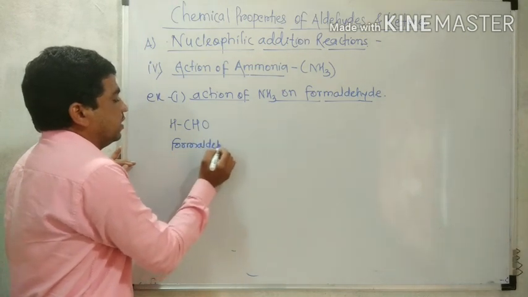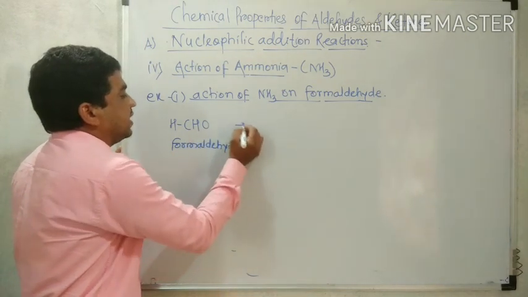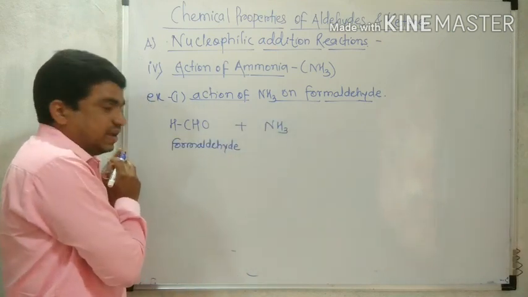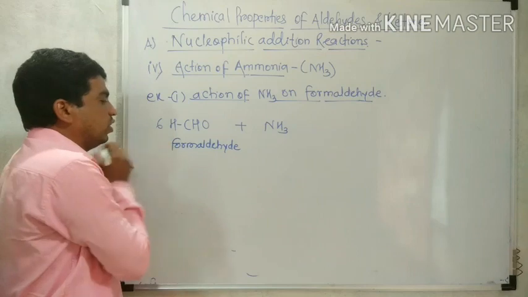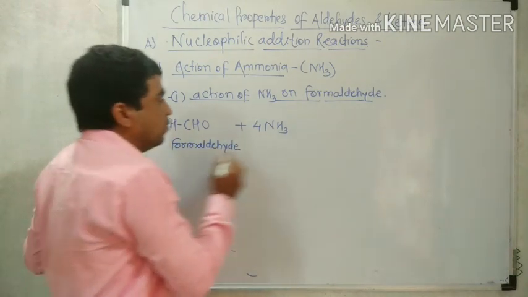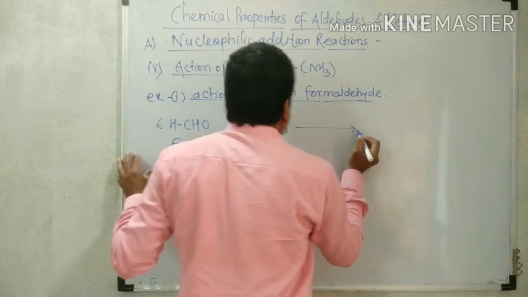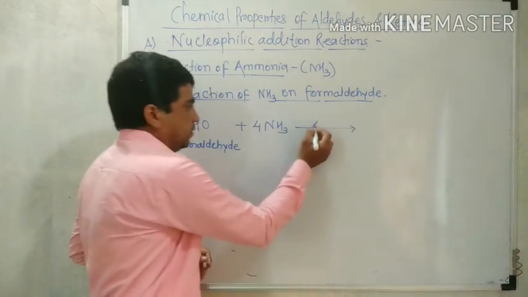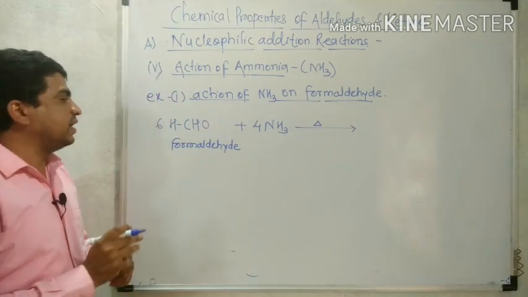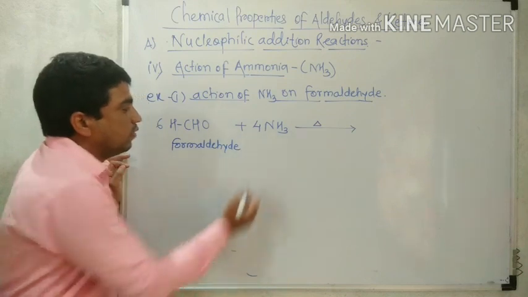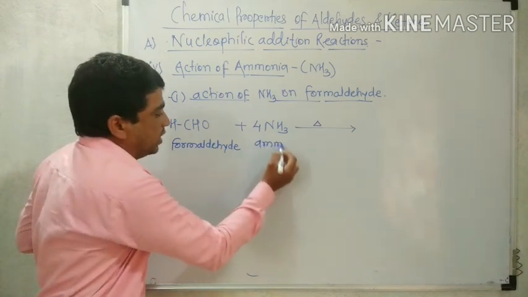So when formaldehyde reacts with ammonia, for the balanced reaction, 6 molecules of formaldehyde react with 4 molecules of ammonia.